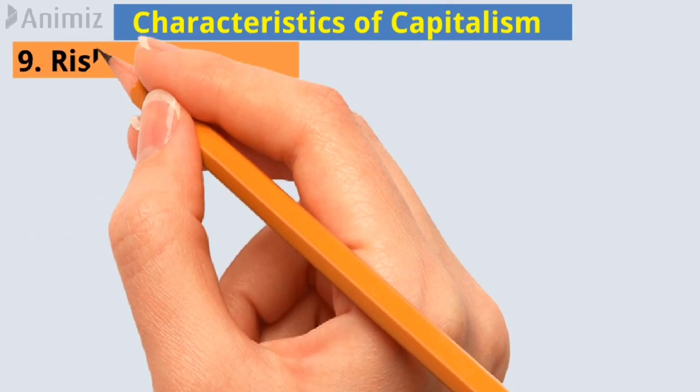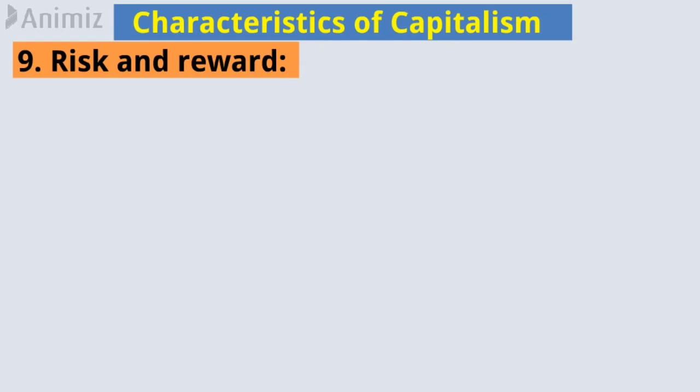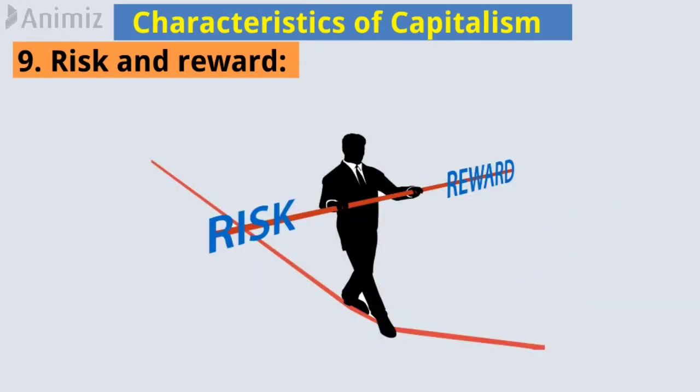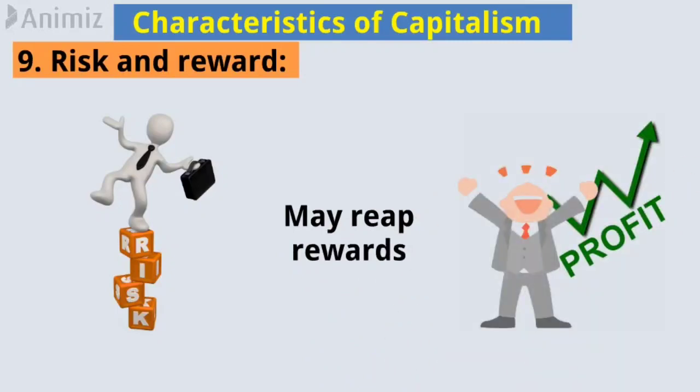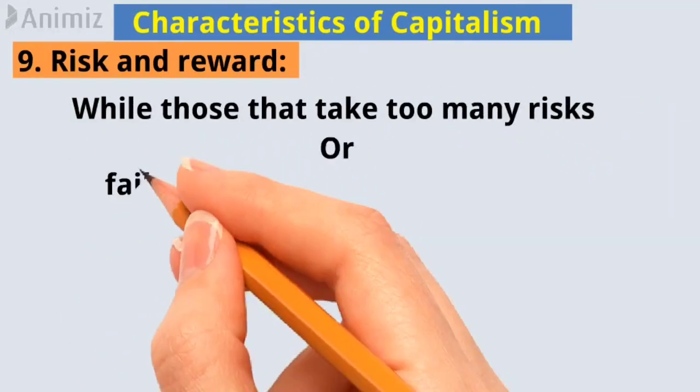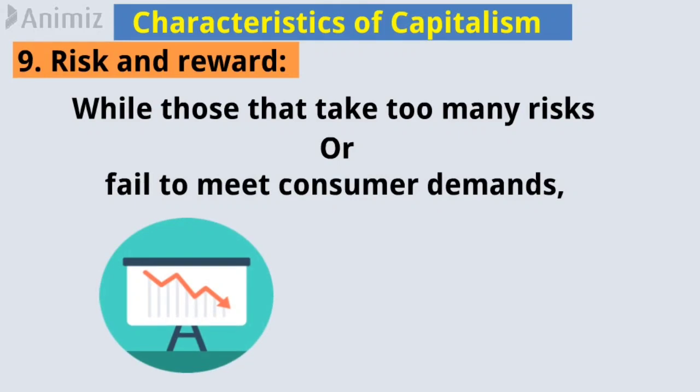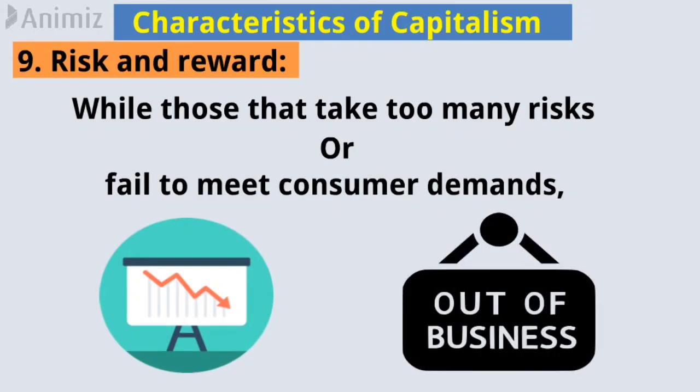9. Risk and reward. Capitalism involves risk and reward. Businesses that take risks may reap rewards in the form of profits, while those that take too many risks or fail to meet consumer demands may suffer losses or go out of business.